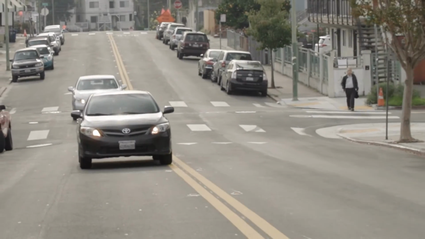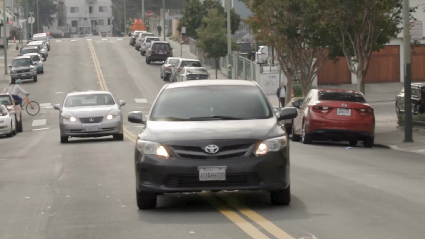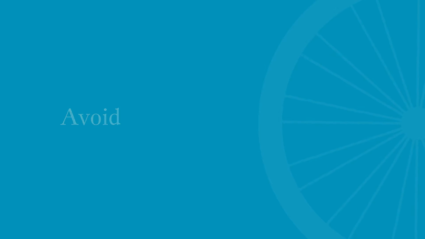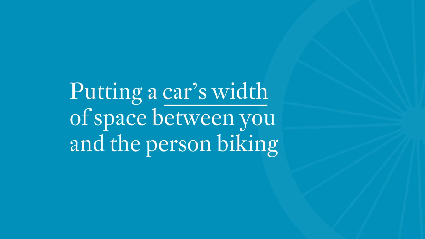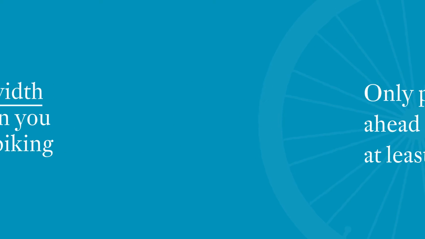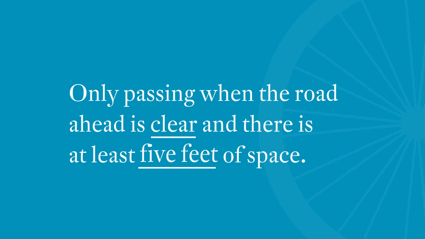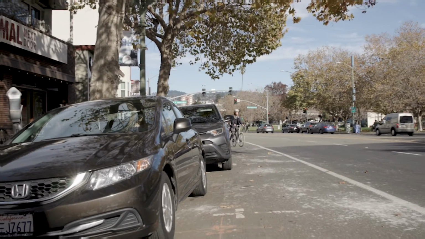Keep in mind that in most states, drivers are allowed to cross over a double yellow line in order to safely pass a bicyclist when there is no oncoming traffic. A driver can avoid an overtaking crash, which could kill someone, by slowing down and waiting until it is safe to pass, putting a car's width of space between you and the person on a bike, and only passing when the road ahead and oncoming traffic is clear so that you may give the person on a bike at least 5 feet of space. Finally, dooring is another easily avoidable crash.